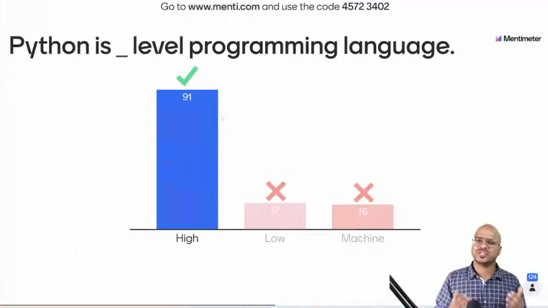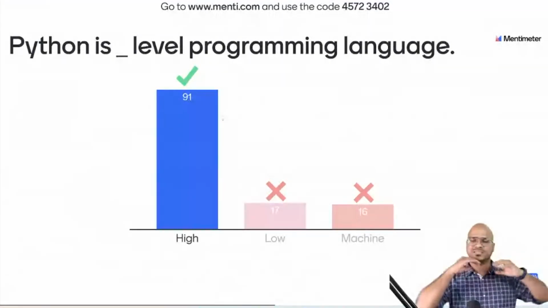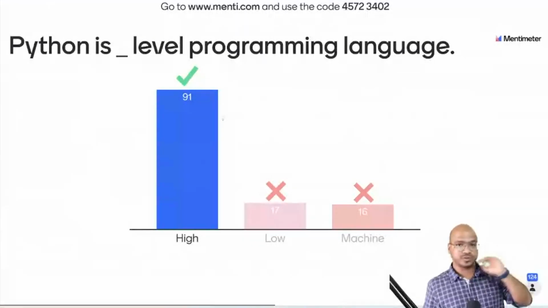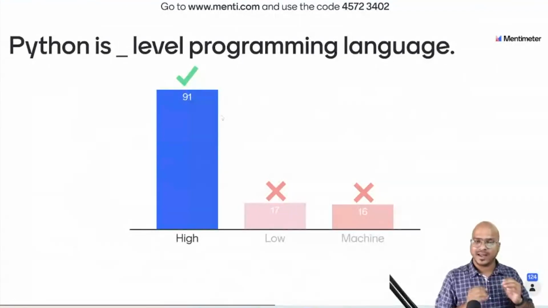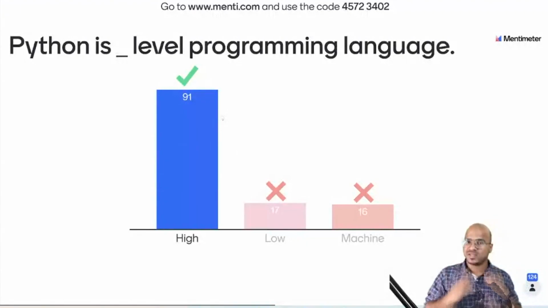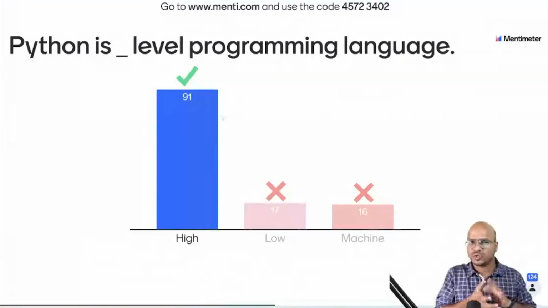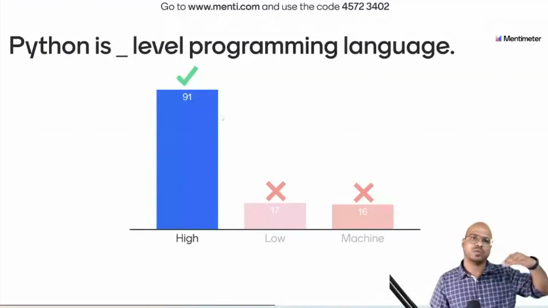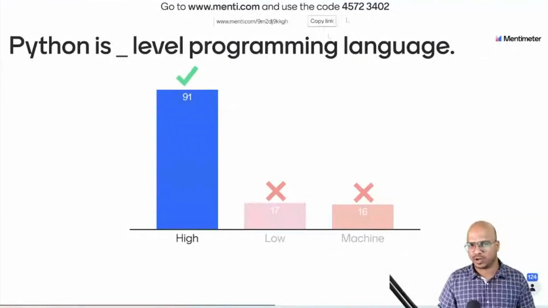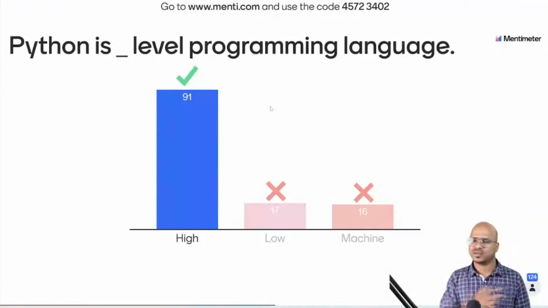Now, if you don't want to instruct each and every step, if you want to specify some high-level features, like, hey, I want to do this, and I'm not sure how the computer will execute it, but I want to achieve this part, then you are trying to talk in a language which is similar to English. So all the programming languages which are similar to English are called high-level languages, because as a programmer, you're not actually instructing your system what to do, you're just specifying what to do. How to do it will be done by your system with the help of high-level languages. So C, C++, Java, these all are high-level languages.